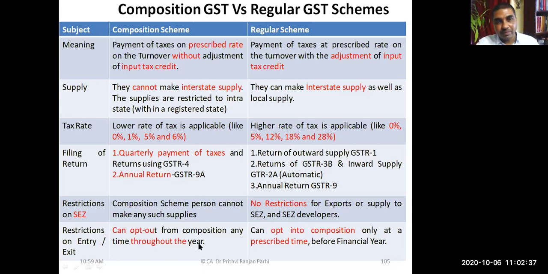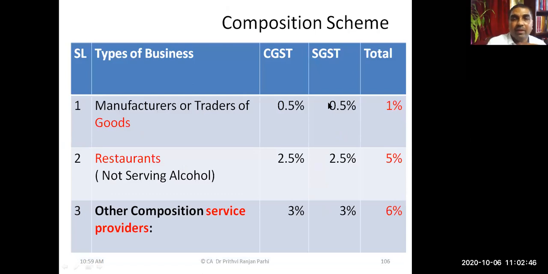This is the summary of comparison between composition scheme and the regular scheme. Under composition scheme, these are the rates applicable. Manufacturers or traders of goods, it is 1%, which consists of 0.5% CGST and 0.5% SGST.